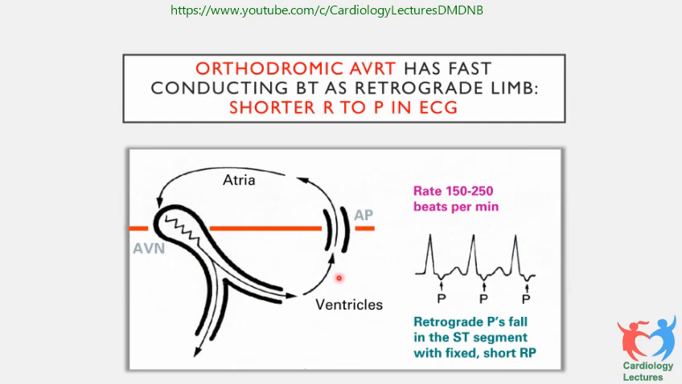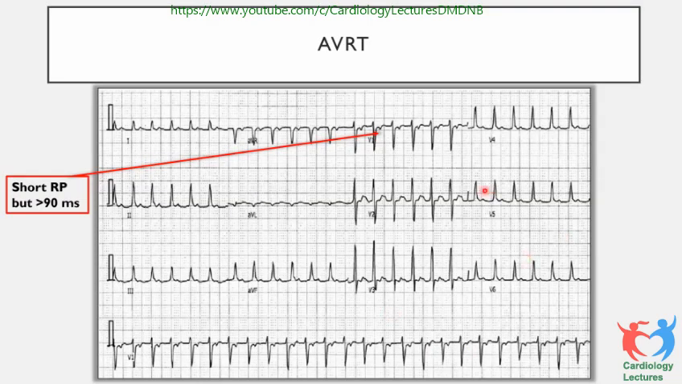And this is the story of an orthodromic tachycardia going down over the AV node and His-Purkinje system, going up the accessory pathway. And you see P waves after the QRS complex, which are inverted because the atria are being stimulated from below. And in the ECG, if you see an inverted P wave after the QRS complex, then it is AVRT. It is not AVNRT.